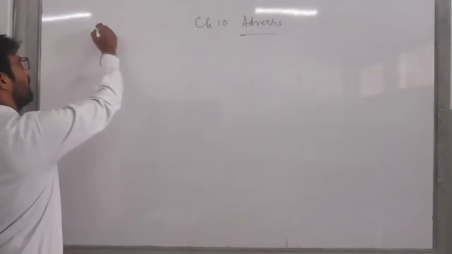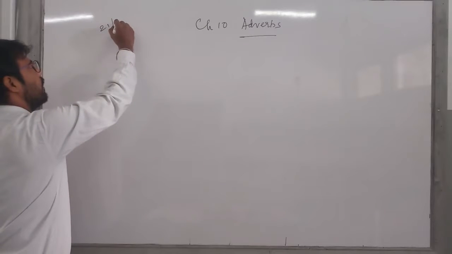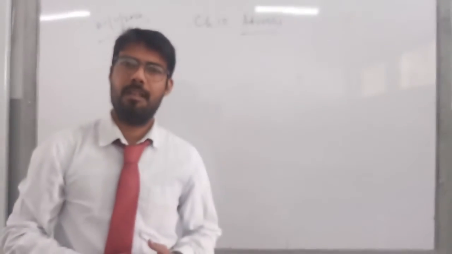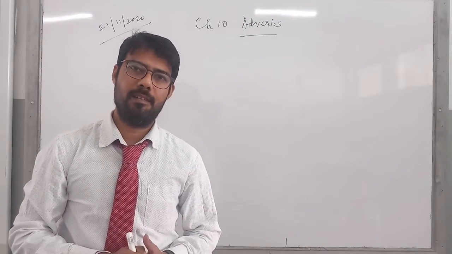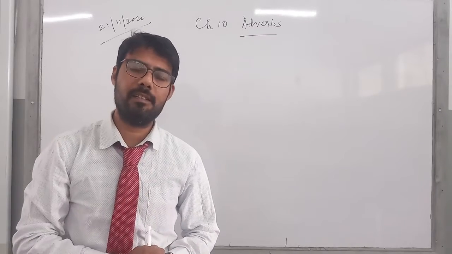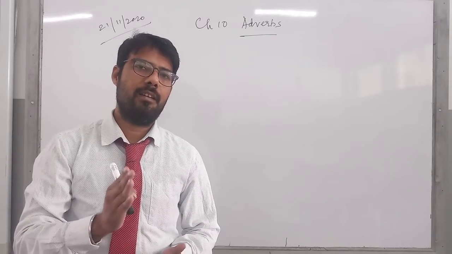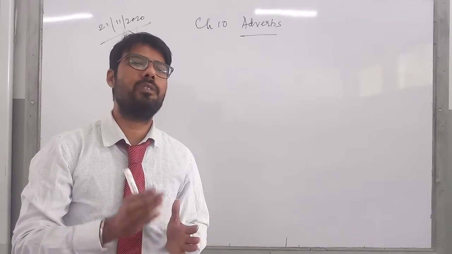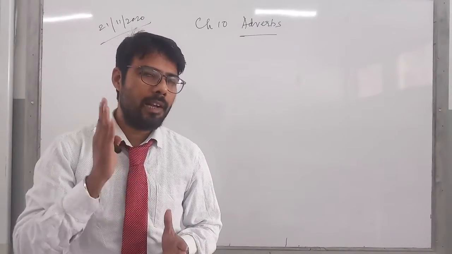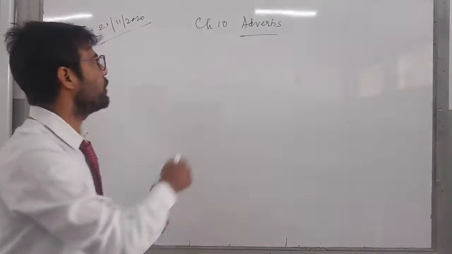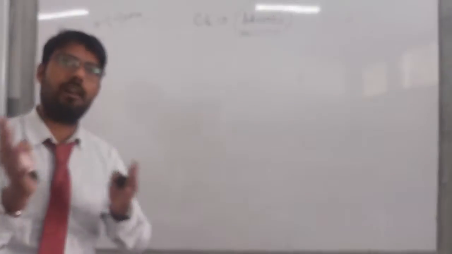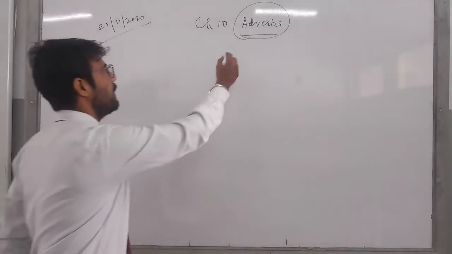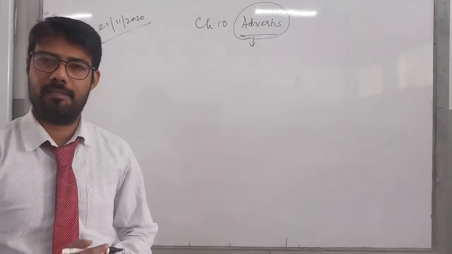So you see children, before we start with the chapter, let me ask you a question. First of all, what a verb is. We have already discussed in our previous lessons that a verb states being, it denotes action, at the same time it also denotes possession. Now, related to the chapter verbs, you will see adverbs function accordingly. Why accordingly? What do I mean by that? First of all, children, when I talk about adverb, how do I define it?